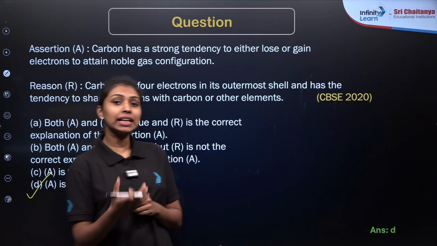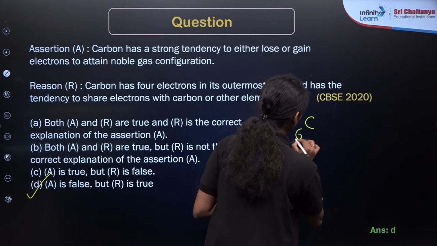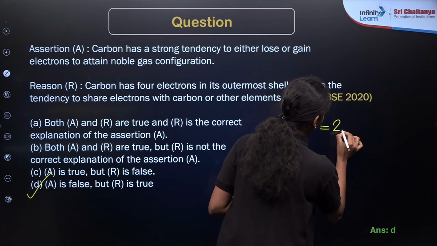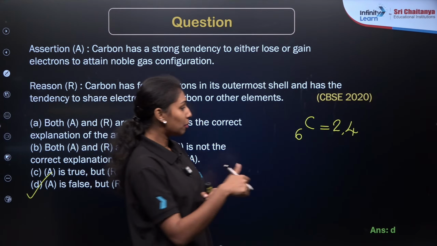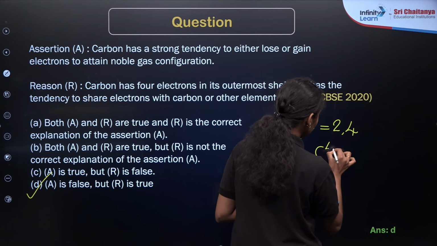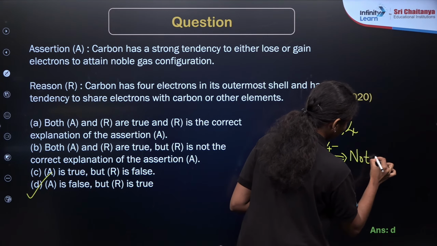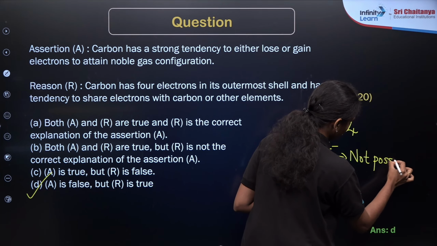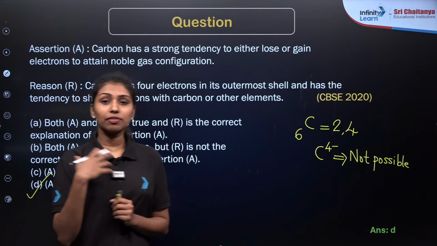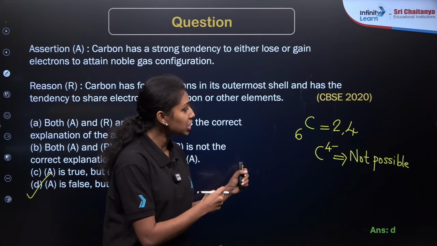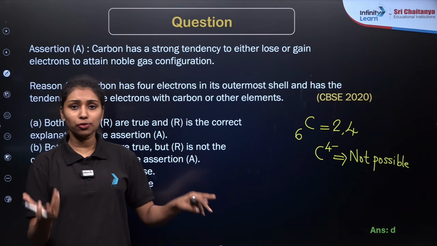So as we already know, carbon is having the atomic number of 6 here. So I will write it here. Carbon is having the atomic number 6, so 2, 4 will be the electronic configuration. If they are losing 4 electrons, they will be forming a C4+ ion, but it is not possible. If they are losing 4 electrons, there will be a strong attraction between the 6 protons present inside the nucleus. So it is not possible to lose the 4 electrons here.